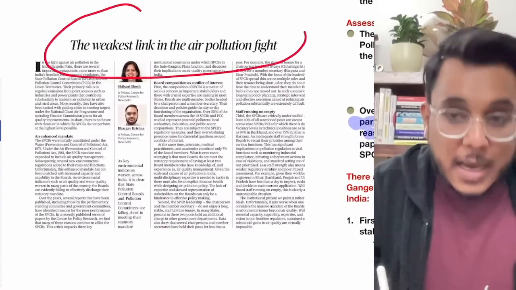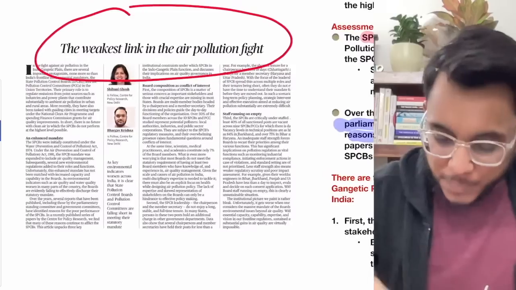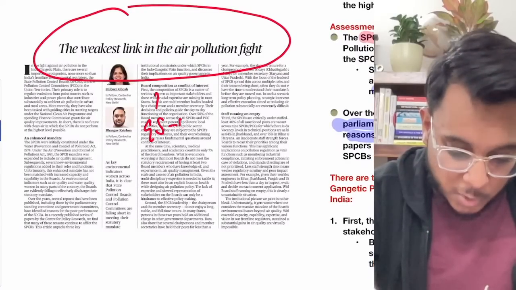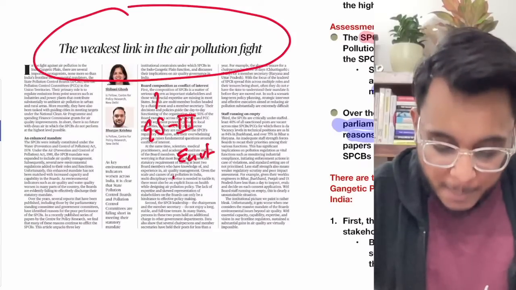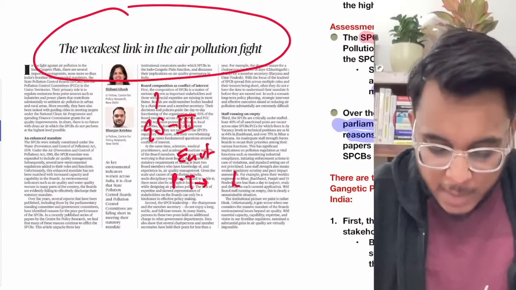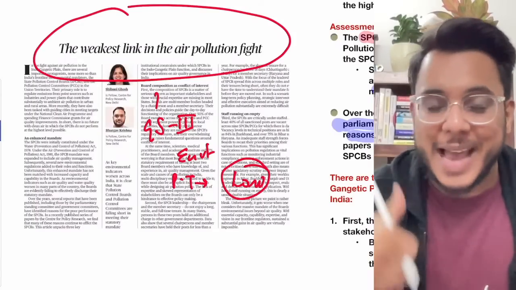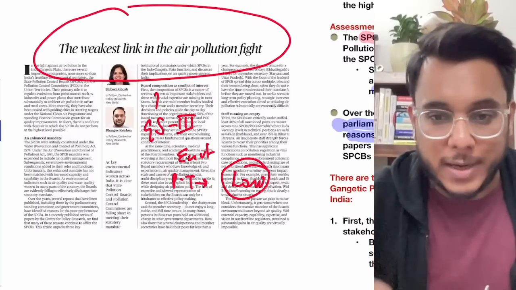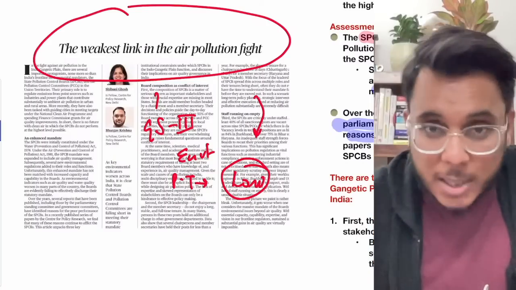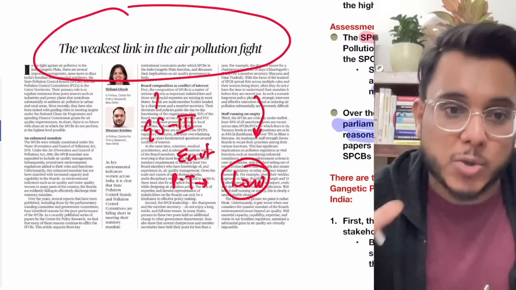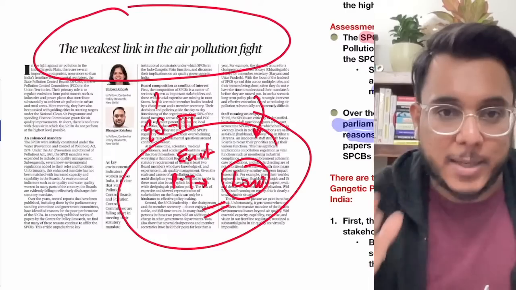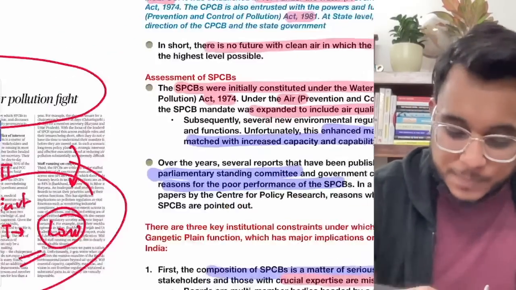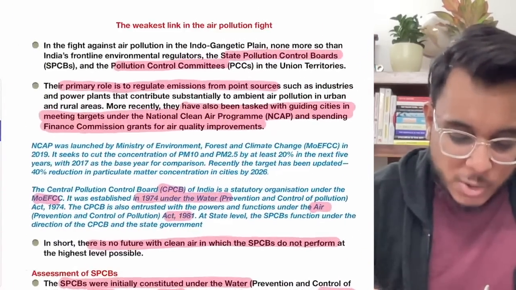The weakest link in the air fight. Now, this particular article will be seen with respect to GS paper number 3, environment. Moreover, in the prelims examination, the environmental laws are there. The bodies and under which law they are constituted is a question which is asked in the prelims examination, and in the past also that has been asked. So for that particular part, even for the prelims examination, this editorial will be important. Now let's take what the editorial is talking about.